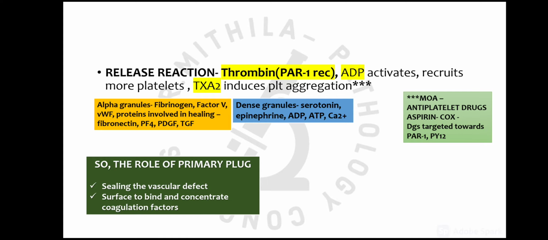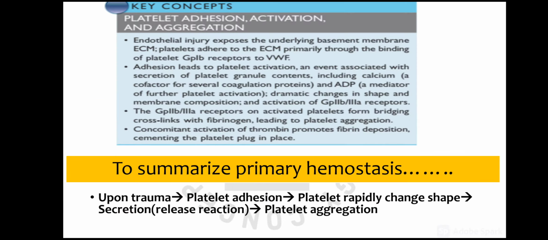As we know, for the coagulation cascade to occur we need a phospholipid surface, which will be provided by these platelets, and to which the coagulation factors will bind. The plug will also help in concentrating the coagulation factors at that particular site of vascular injury. So these are the important roles of platelet plug formation.